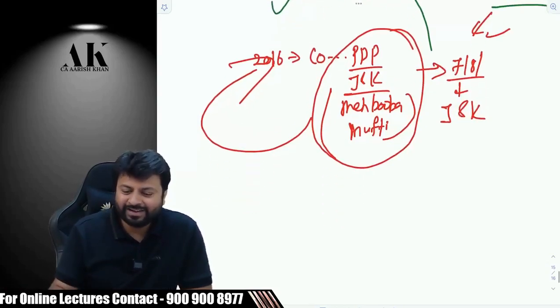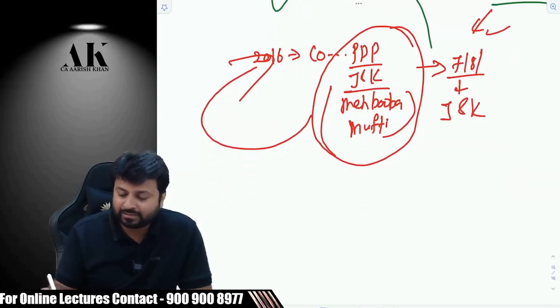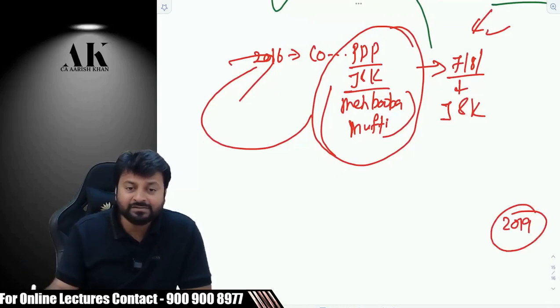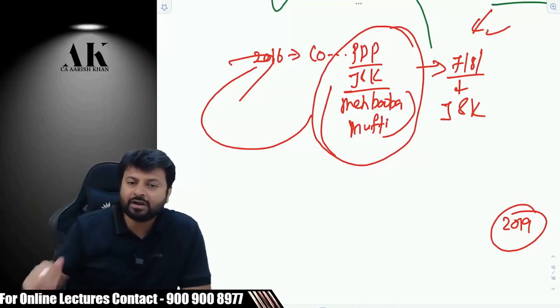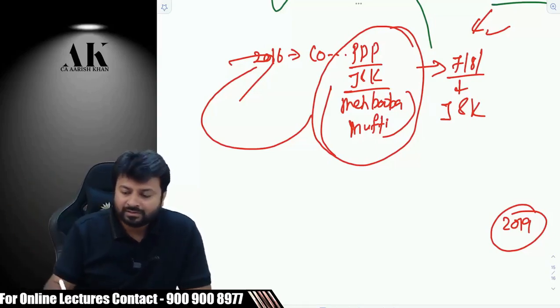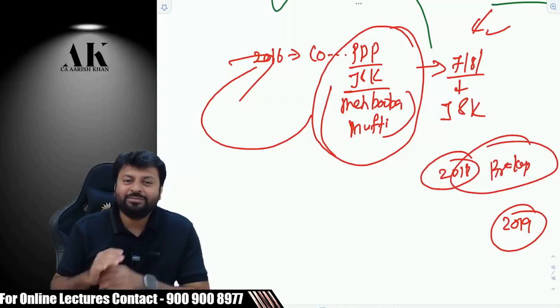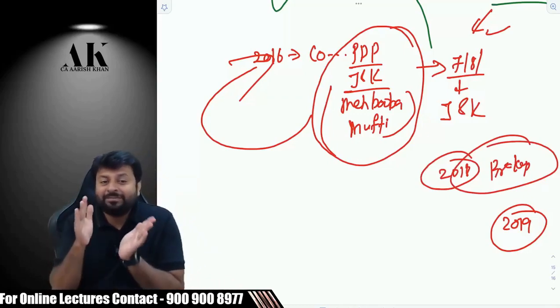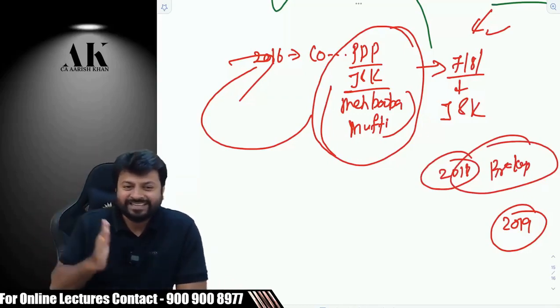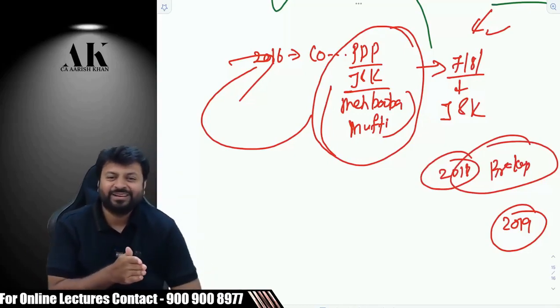So 2017 gone, but they are looking at 2019. What was there in 2019? Again a union election. So in 2019, with what face will they go? Because in 2014 they had cursed the same government of J&K. So in 2018 they did what? A break up. They did a break up with what? PDP. They joined PDP only for 2 years. That is 2016 to 2018.